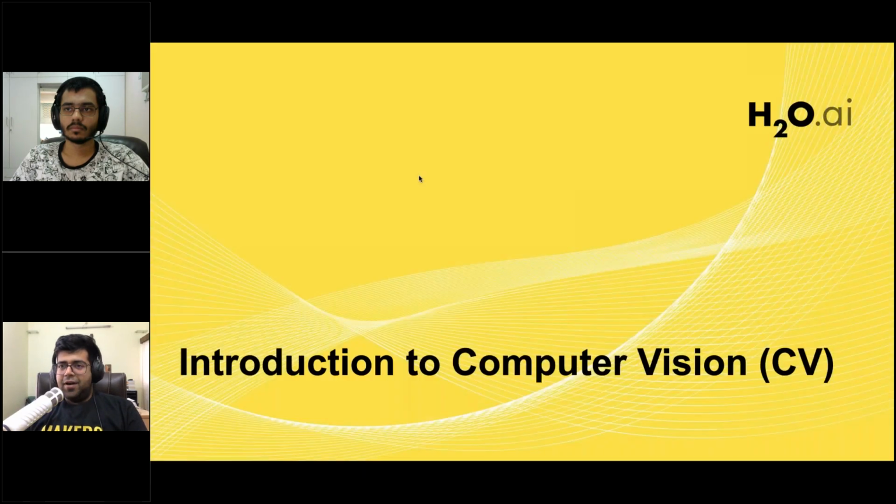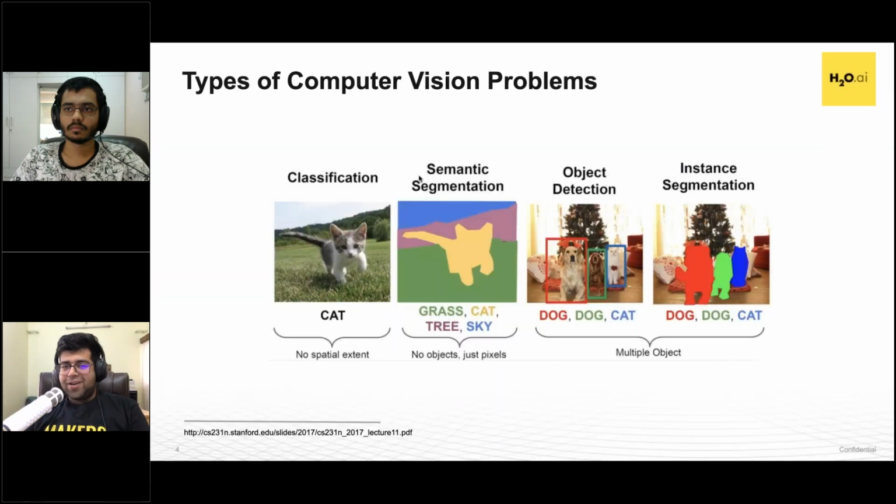Intro to computer vision. There'll be some theory, some jargon being thrown around, so please bear with me. I'll quickly try to get over with this and get to the demo. Broadly speaking, there are quite a few types of computer vision problems. The main ones that are being used in the industry can be broadly classified into the following. So the first one is pretty straightforward. It's cats and dogs. I'm sure everyone is familiar with it at this point. Hot dogs and not hot dogs, same story, although a little bit more interesting, a little bit more conversation sparking.